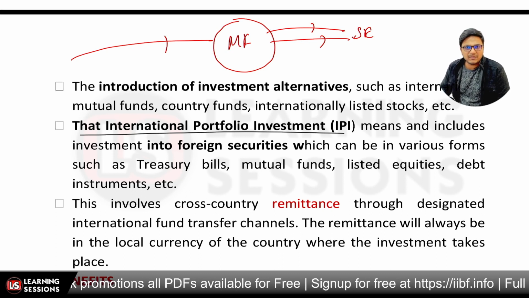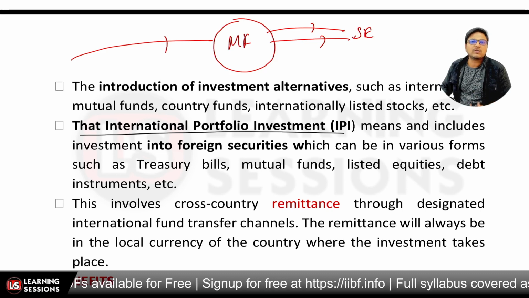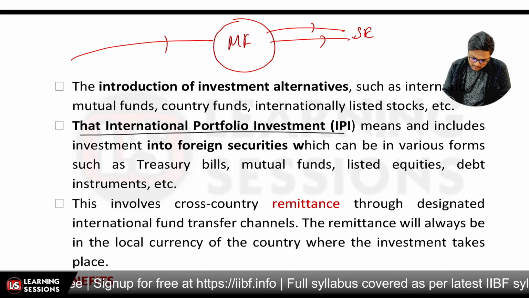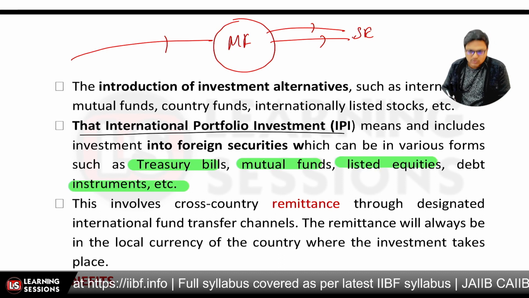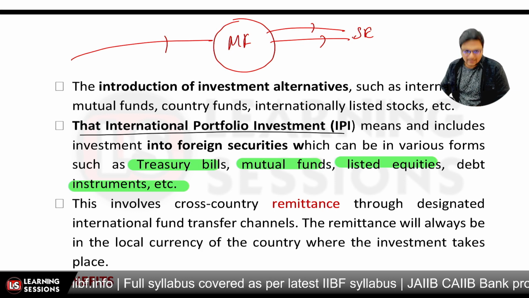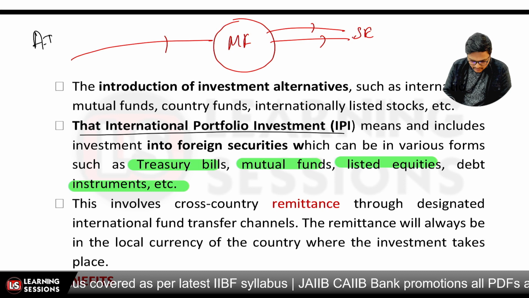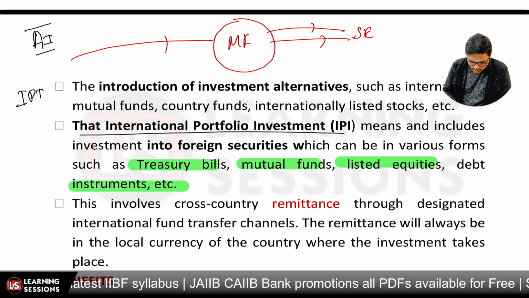It includes investment in foreign securities, which can be of different kinds: treasury bills, mutual funds, listed equities, debt instruments. So first of all it's the direct or alternative investment, and the second one is international portfolio investment.